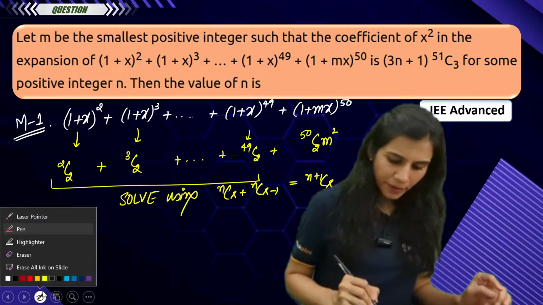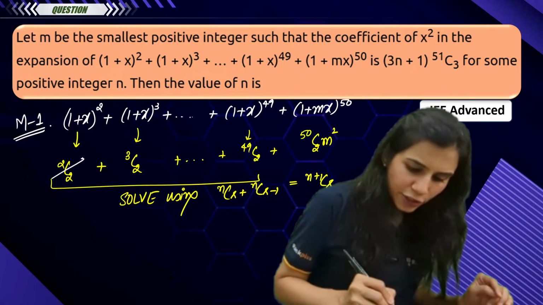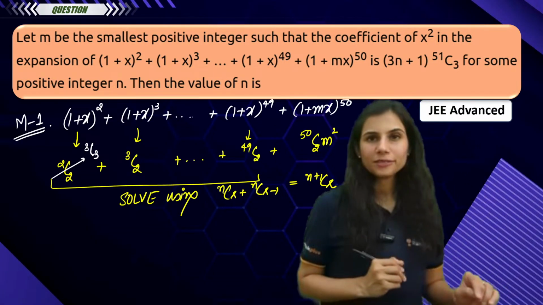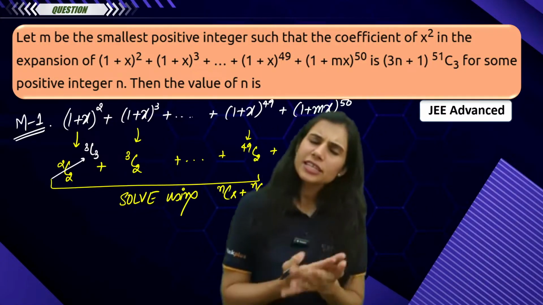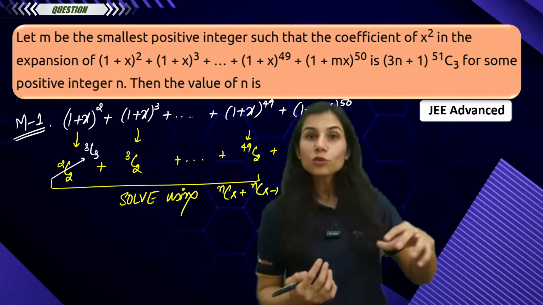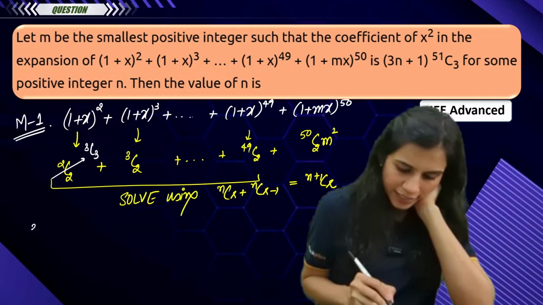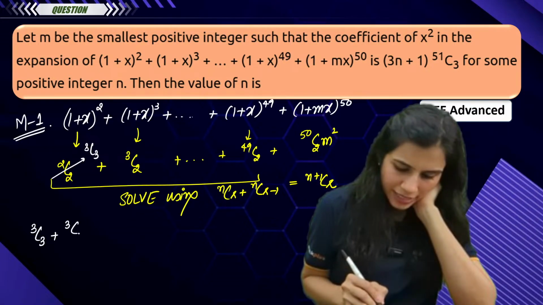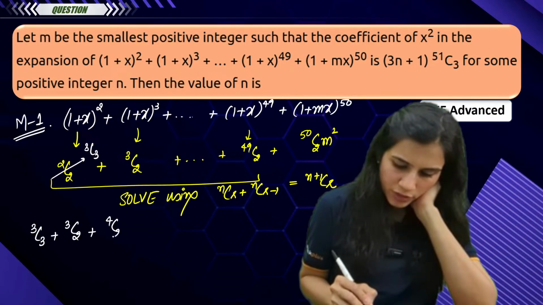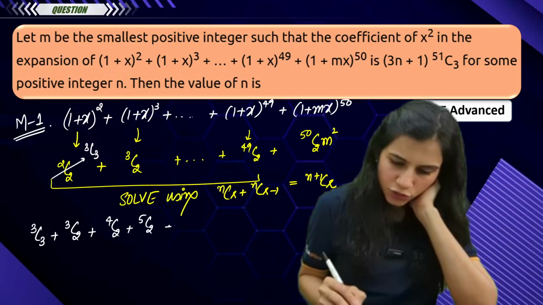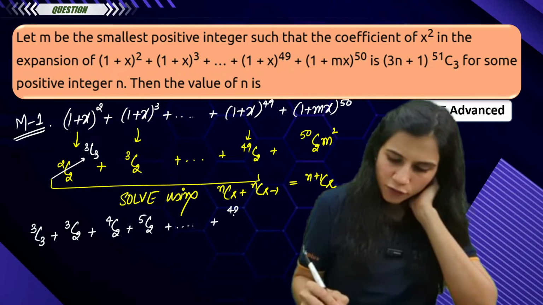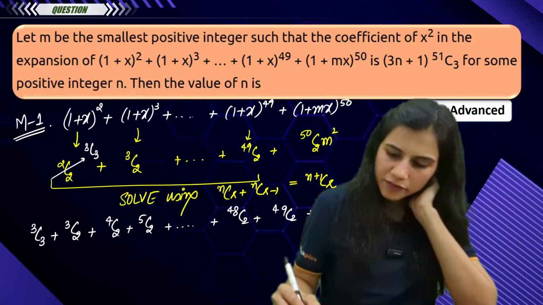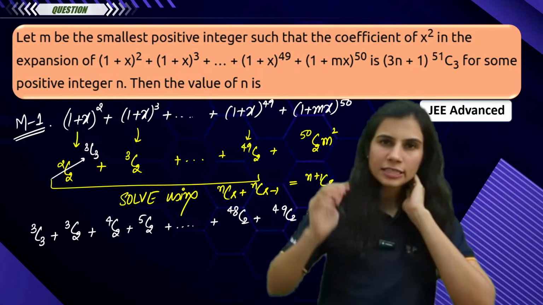It's very simple. The only trick is to write 2C2 as 3C3. 2C2 is 1, 3C3 is also 1. So instead of 2C2, write 3C3. You will end up getting 3C3 plus 3C2 plus 4C2 plus 5C2 and so on up to 48C2, 49C2, plus this 50C2 m square that we are not concerned with.